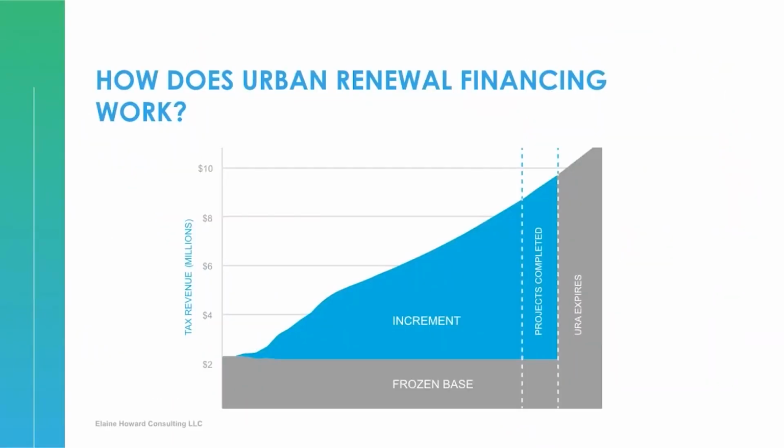To understand the mechanism for the division of taxes requires an understanding of the frozen base and incremental assessed value, or increment. The frozen base represents the amount of taxable assessed value the year before the urban renewal area was formed. For the duration of the urban renewal area, the overlapping taxing districts will still receive property tax revenue from the frozen base assessed value. Increment refers to increases in assessed value, and therefore increases in property tax revenue, over the frozen base.